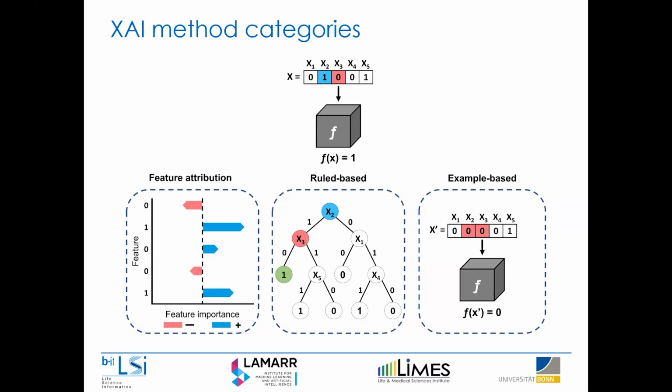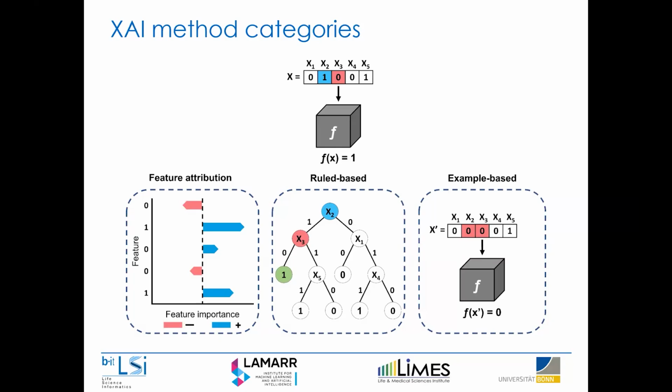So, for example, for the test instance X, if we feed this into a black box model, we get a prediction of 1. Let's say it's a simple binary classifier. And then if you apply a feature attribution model, we could see how each individual feature value contributed to the final outcome. On the other hand, we have rule-based methods, which aim to define simple if-then rules that consistently lead to a specific prediction outcome.